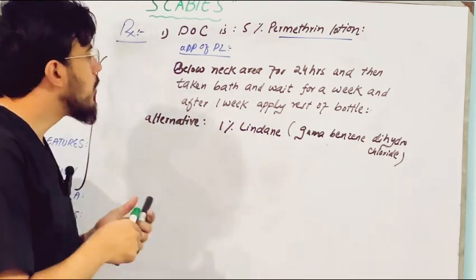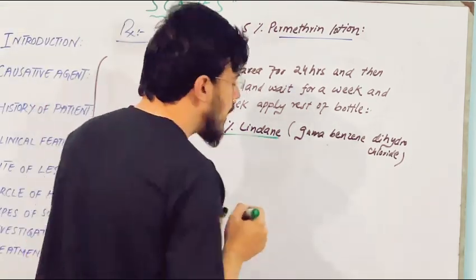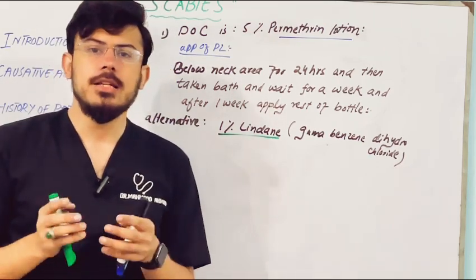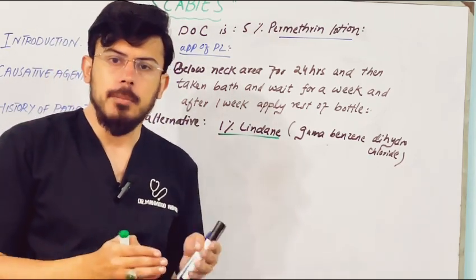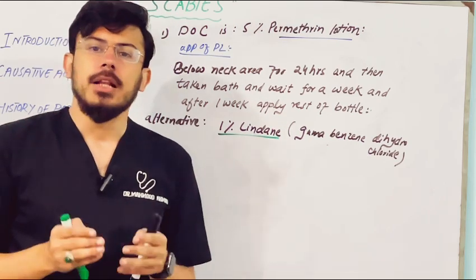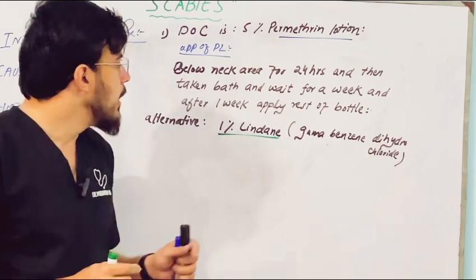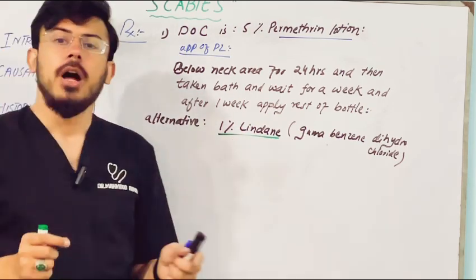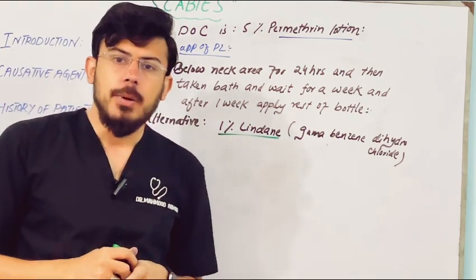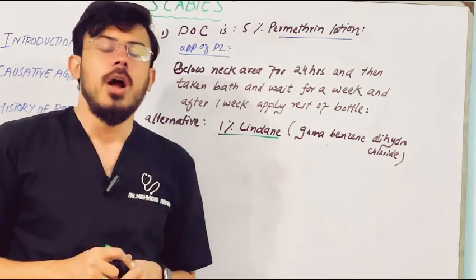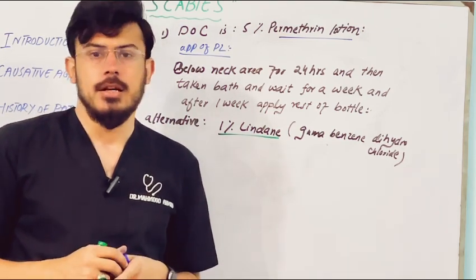But the most important point regarding 1% lindane is that it is contraindicated in patients less than 10 years of age, in pregnancy and in the lactational period. So always keep in mind that 1% lindane should not be given in these patients. Why is it so? As it can precipitate seizures.